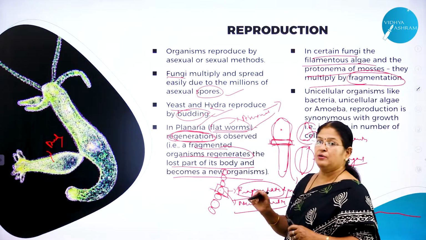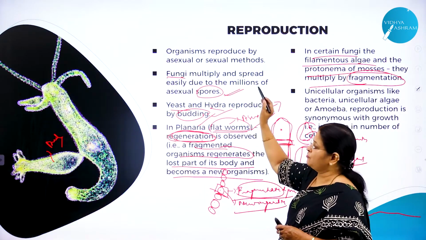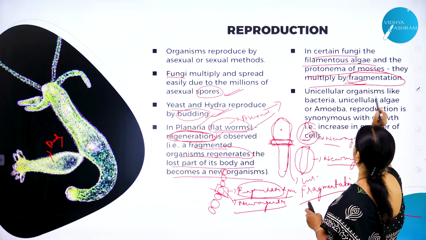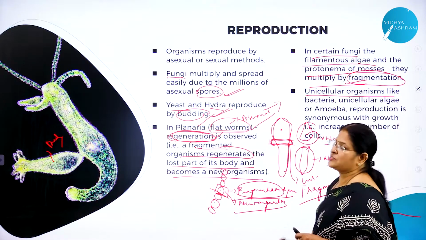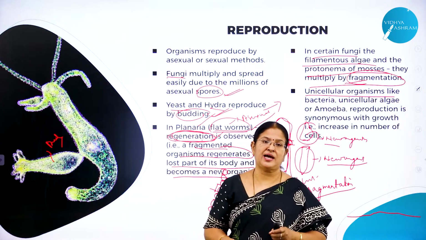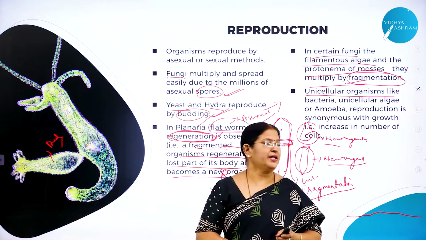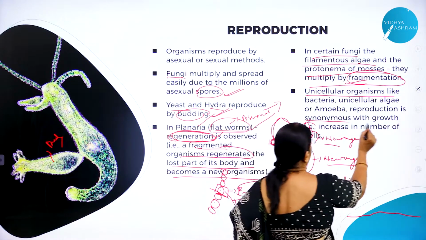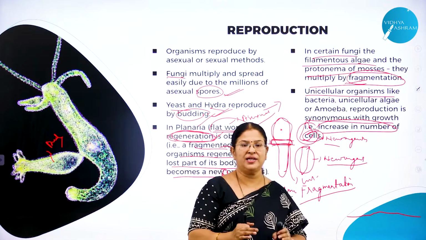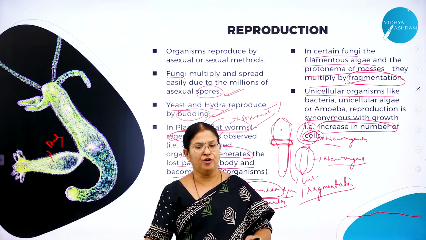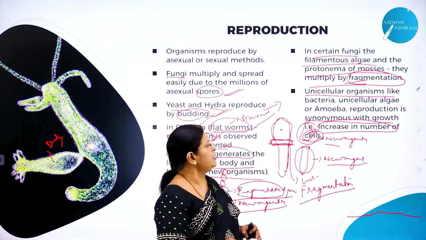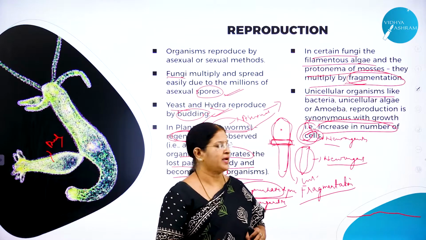So what is it? Asexual mode is either through spore formation or through budding or through regeneration or through fragmentation. And in unicellular organisms like bacteria, unicellular algae, and amoeba, reproduction is almost synonymous with growth, that is, increase in number of cells. What do you mean by increase in number of cells? One cell divides into 2, 2 into 4, like that it goes on multiplying. So that type of division you come across in case of unicellular organisms like amoeba.